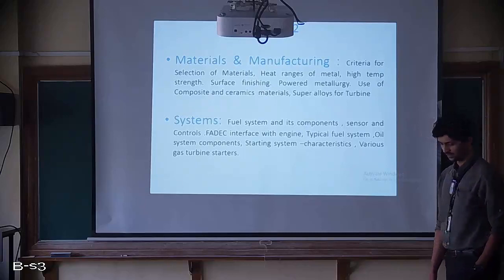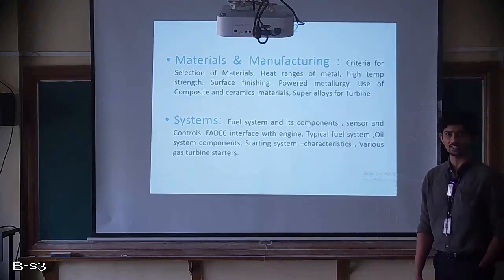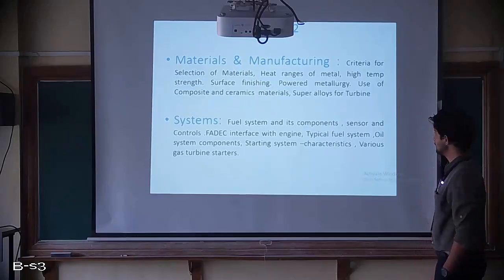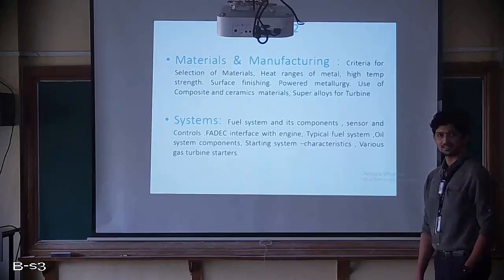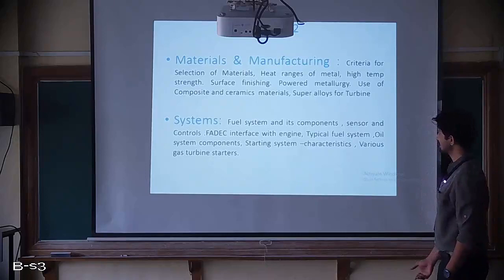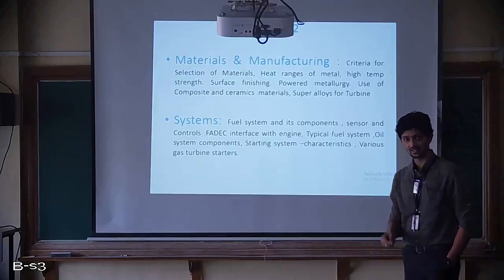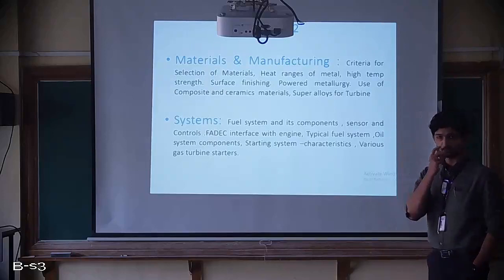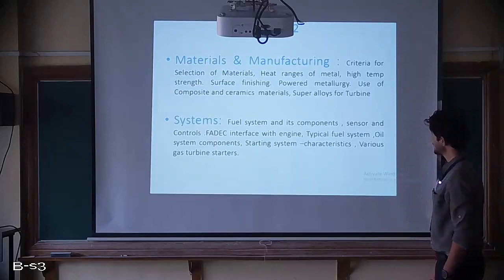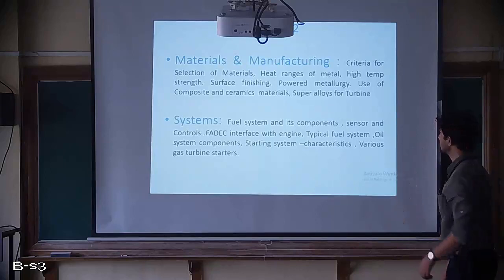As we know, this engine is nothing but the power plant of an aircraft. Now that is exposed to very high temperature, but still we are looking for some composite materials there. Now what will be the reason, what are the types of composites, as well as the ceramic materials, we will be discussing here. And after that, the super alloys for turbines, specifically the gas turbine engine turbine section which is exposed to very high temperature, why exactly the super alloys are required and what are the properties of those super alloys, that we will be discussing.